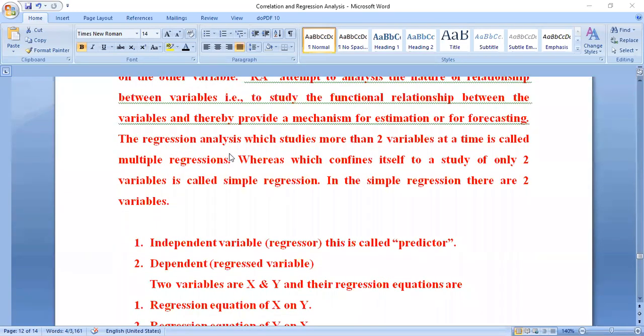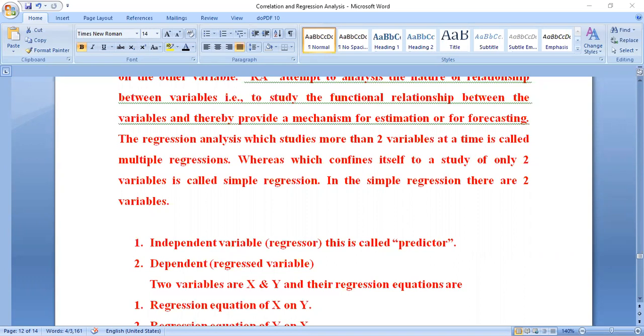The regression analysis which studies more than two variables at a time is called multiple regression. In correlation also, with more than two variables, we call it correlation analysis. At the same time I am using it here for regression analysis.